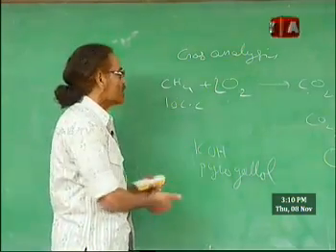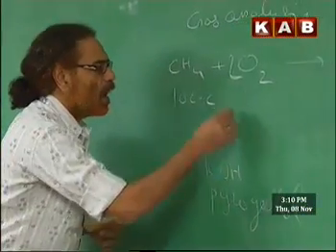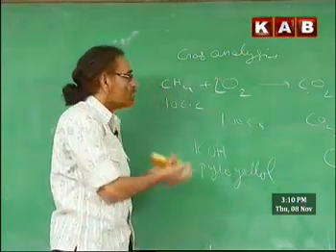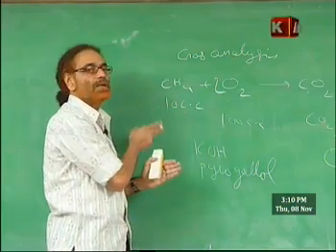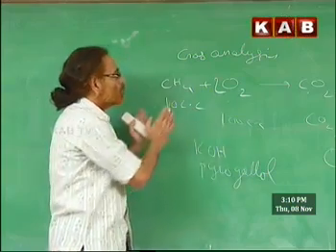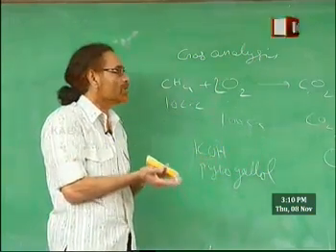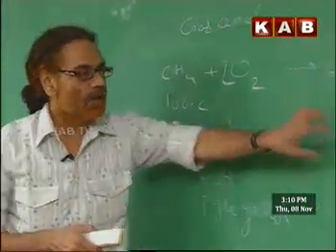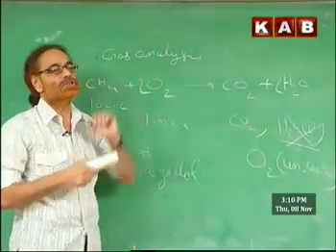So in the reaction, say I started with 10 cc of methane and some excess amount of oxygen, I am going to take 100 cc. Then after the reaction, the 100 cc of oxygen is not completely reacted. Out of that, some 20 cc according to this equation will be consumed and 80 cc left over. So at the end of the reaction, the mixture consists of carbon dioxide and this unreacted 80 cc of oxygen.